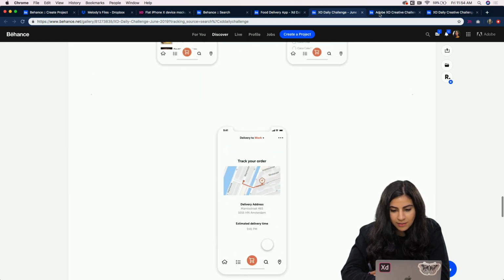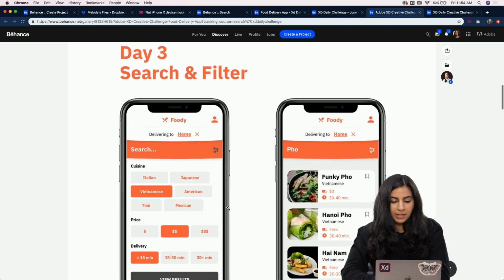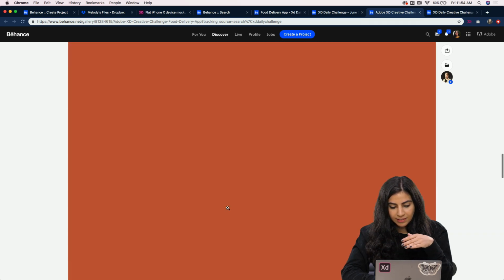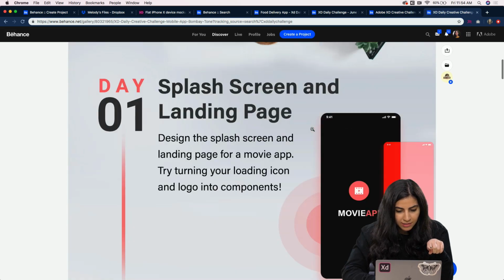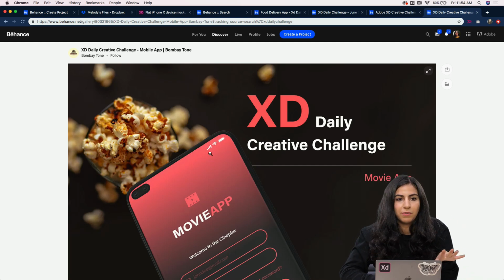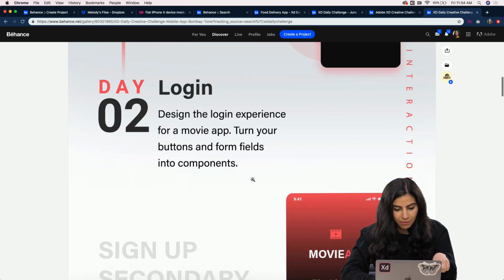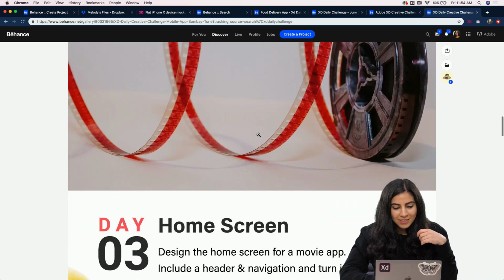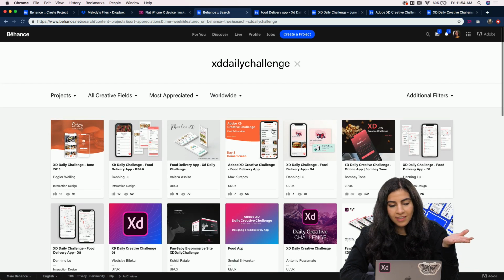And then another one is from Max, and they did a great job with splitting everything up by day 1, day 2, day 3, and I think that's great. And then they have the interactive prototype. And then this one is from Bombay Tone, and this is from the previous challenge, which was the movie player app. And I really like how they did it. It looks really cool. They have day 1, day 2. And then they have a cool GIF. So I think these are some great resources, and I would just recommend searching.